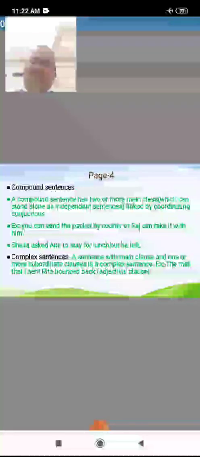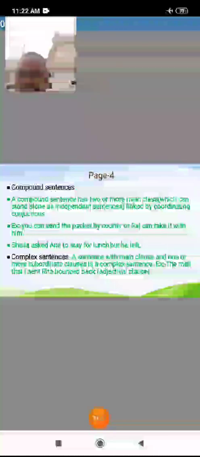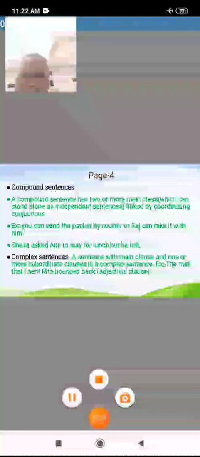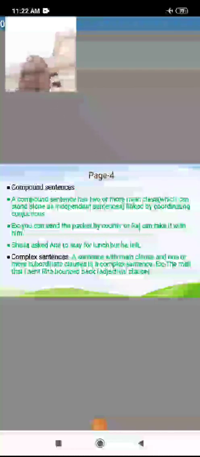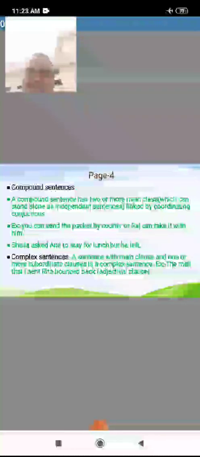They work as adjective, adverb or noun in the complex sentence. Isn't it what I'm saying? This is very important. The complex sentence is sometimes formed by combining simple sentences.